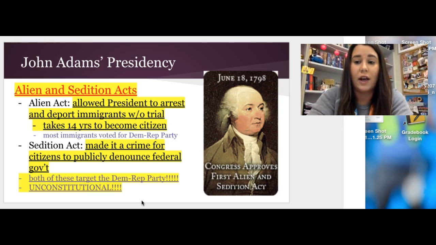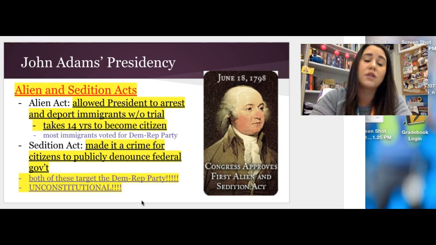Another conflict that John Adams faced was honestly brought on to him by himself. John Adams supported the Alien and Sedition Acts. These acts were passed through Congress by a Federalist majority, and then John Adams signed them into law. The Alien and Sedition Acts had 2 parts. The Alien Act allowed the president to arrest and deport immigrants without a trial, and pushed up the amount of time you had to live in the United States to 14 years to become a citizen.